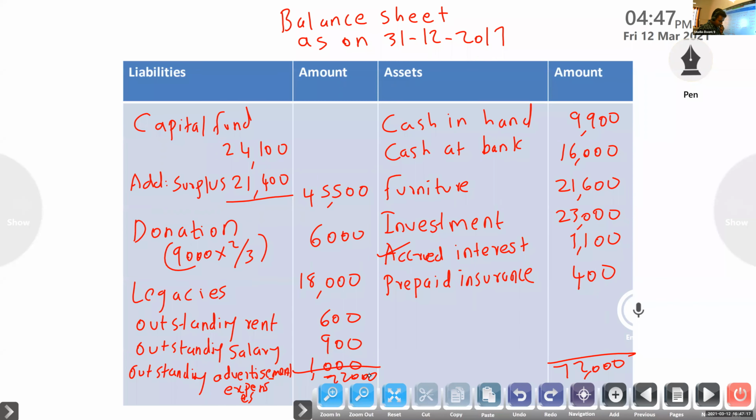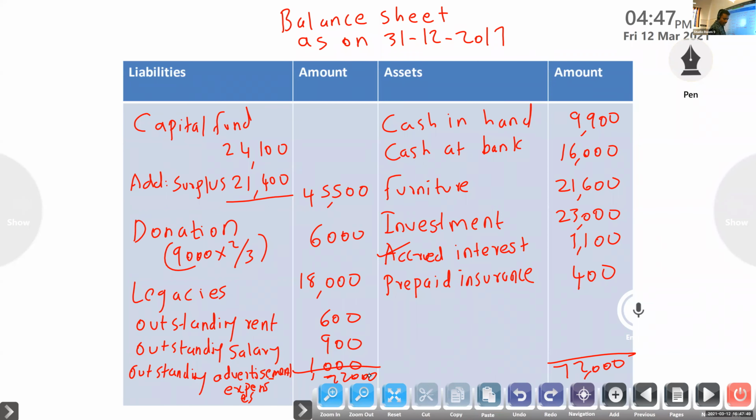So payment side: general expenses, salary, postage, electricity charges, furniture, books, asset, newspaper, meeting expenses, TV set. That is an asset. Then closing cash in hand.